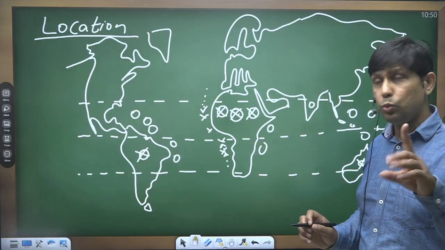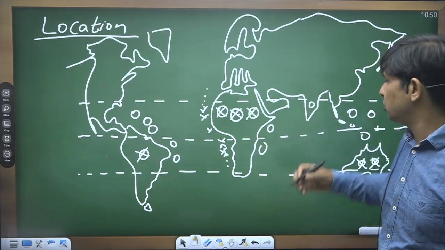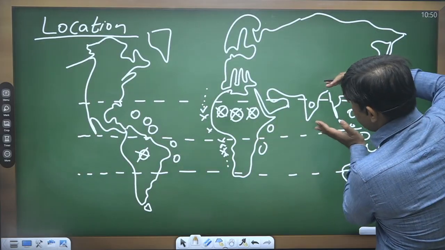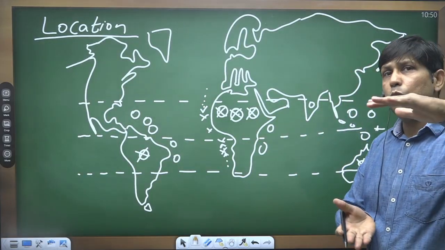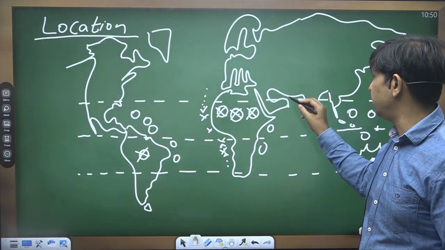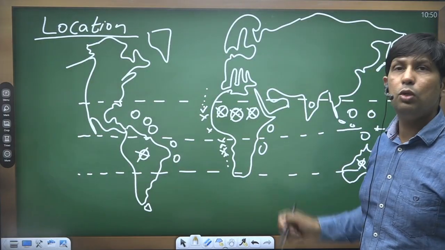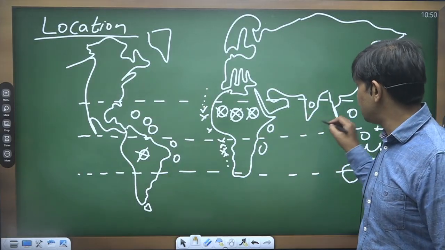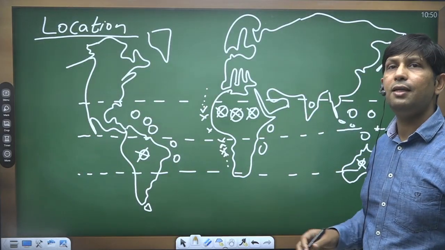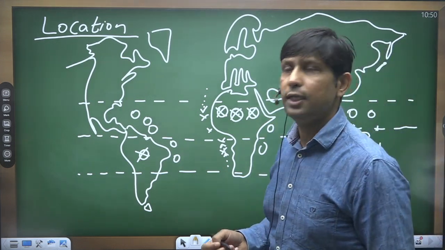But there is one exception, and that exception is the North Indian Ocean. The North Indian Ocean is limited, in most cases, up to the Tropic of Cancer only. It is not reaching the polar region. So it does not have any connectivity to the polar region, and it does not have the presence of cold currents.